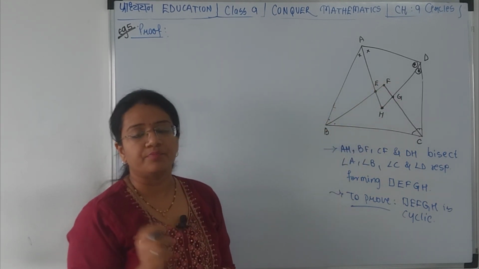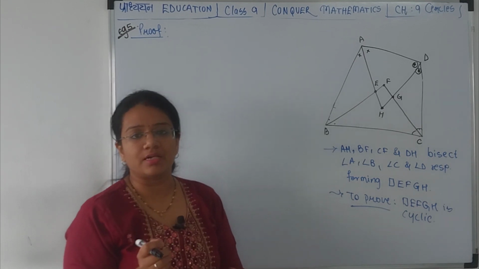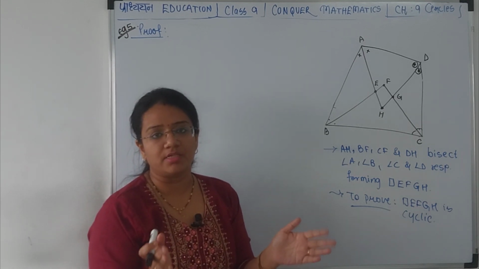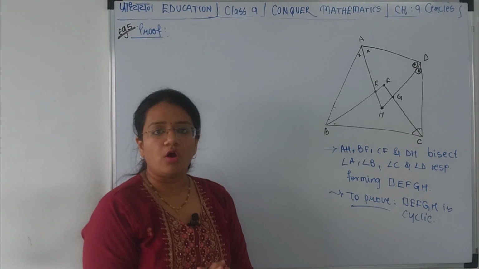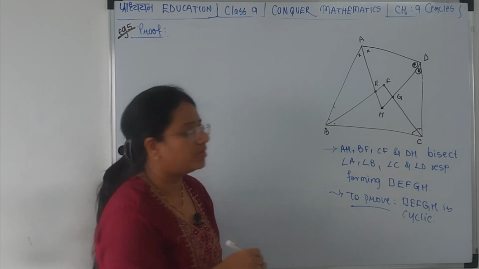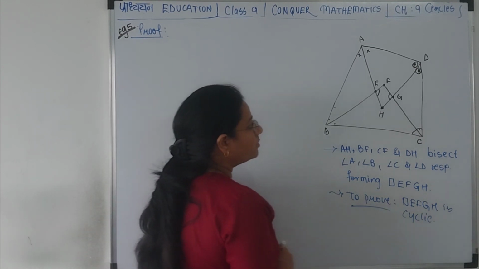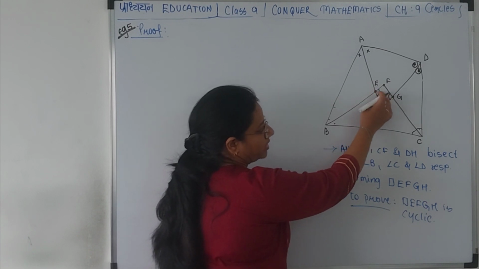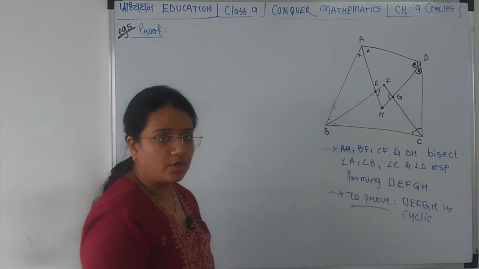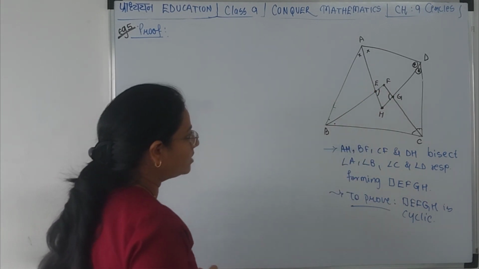Now, when will any quadrilateral be cyclic? When one pair of its opposite angles has a sum of 180. What we are going to prove is that the sum of these two angles is equal to 180. All right? Let's understand how we can do it.